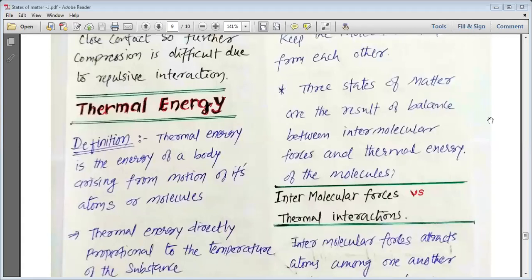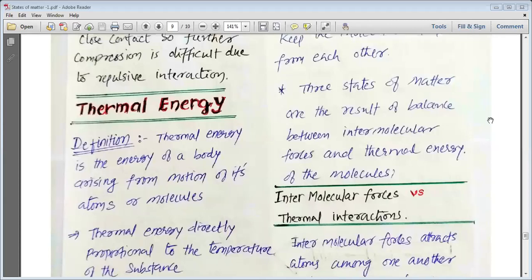Yesterday we have also studied about the repulsive forces. When two molecules or two particles are brought near to each other, up to a certain level, these repulsive forces do not come into play. But when the particles are being compressed, they come closer. As they come closer, the intermolecular or interatomic distance decreases.